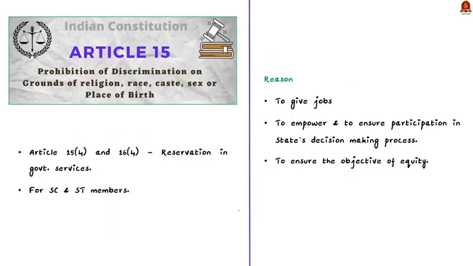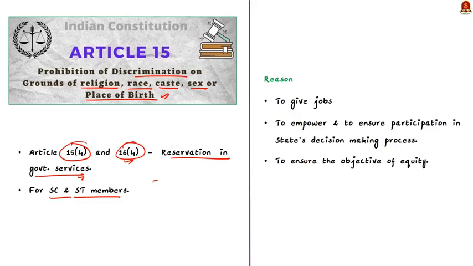See, we know Article 15 talks about prohibition of discrimination, right? That too mainly on the grounds of religion, race, caste, sex or place of birth. But then we have Articles 15 clause 4 and 16 clause 4 that enable the state and the central government to reserve seats in the government services for the members of the scheduled caste and scheduled tribe. Why is this discrimination allowed?